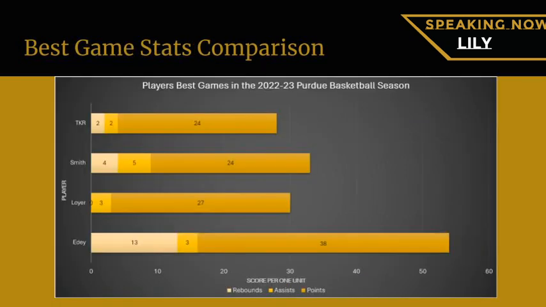This next chart shows all four players' best stats from the season. Once again, Edey overall has more points and rebounds, while the other players have much closer stats for all three categories.